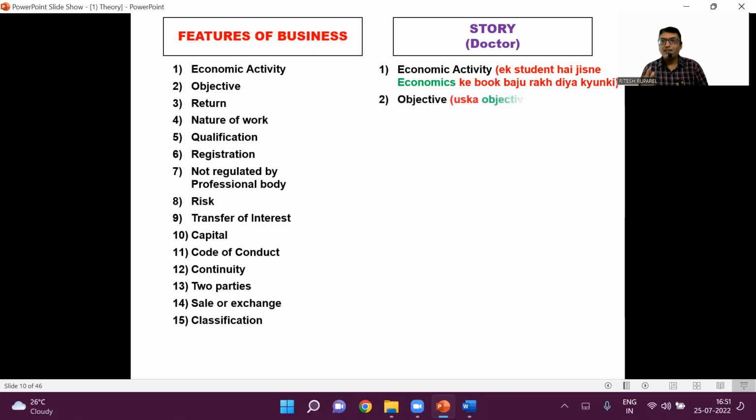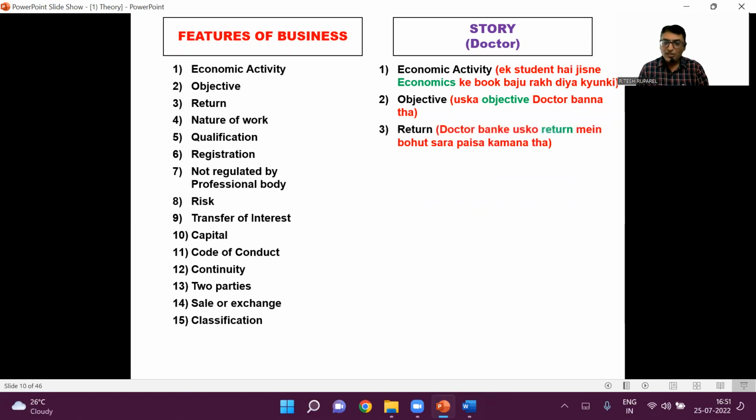Economic activity, correct? He put the economics book aside because his objective was to become a doctor. Start again. Number one, a boy put his economics book aside. Point number one, economic activity, because his objective was to become a doctor. Why did he want to become a doctor? Because he wanted lots of money in return. He wanted to earn lots of fees as a return.